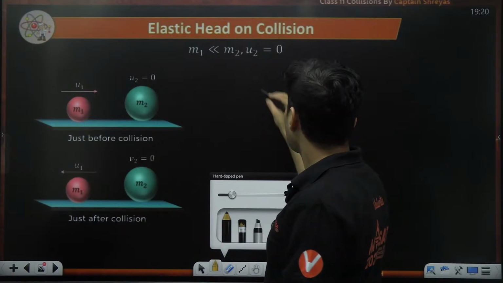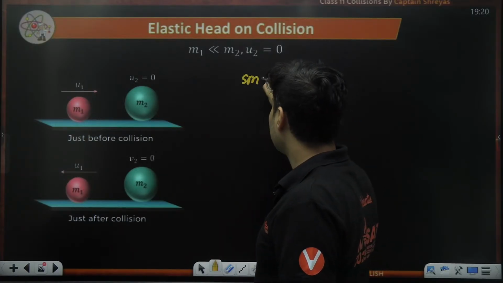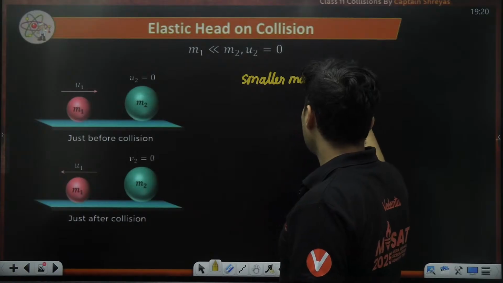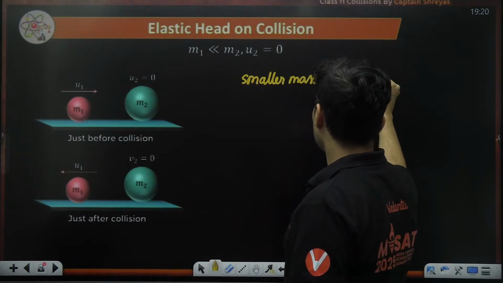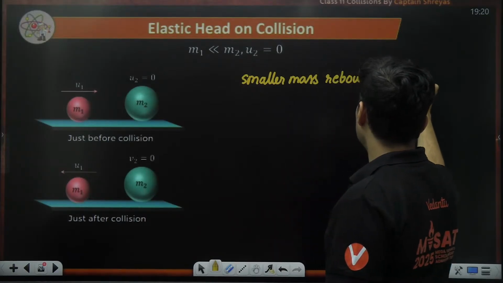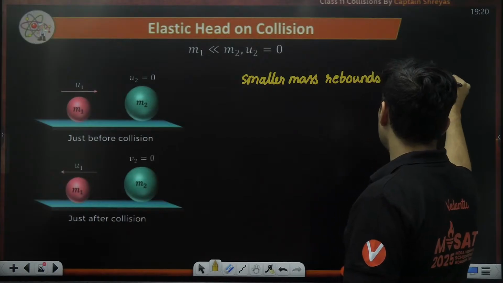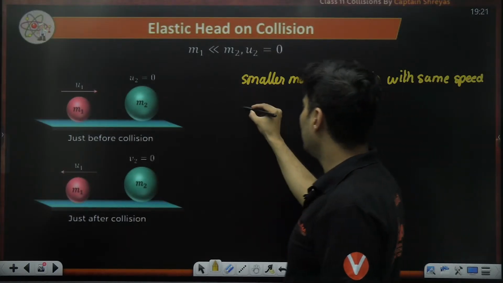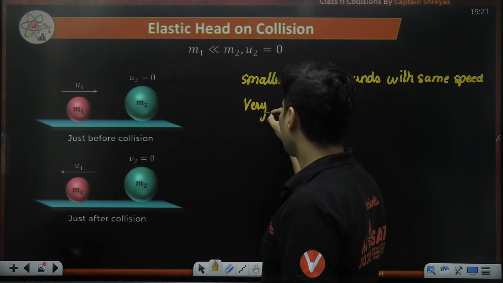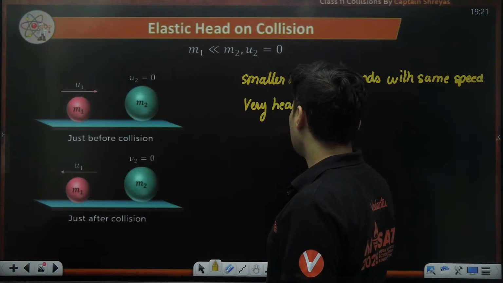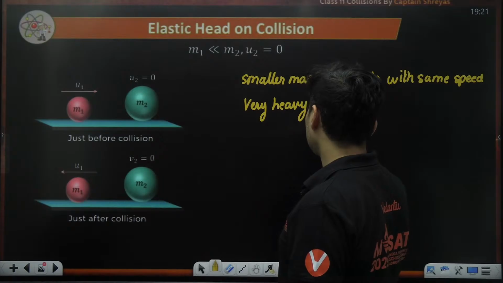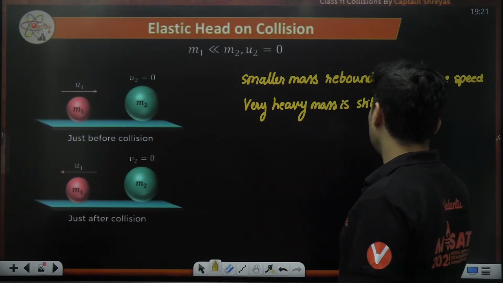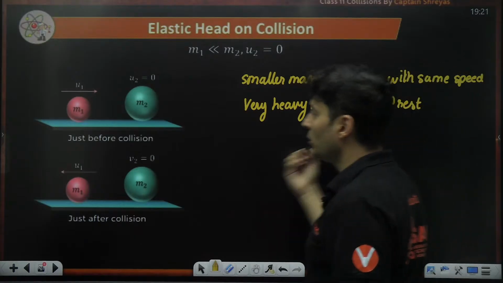So you will see the smaller mass rebounds with same speed, and the very heavy mass is still at rest, is still going to be at rest.